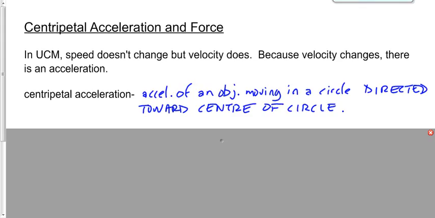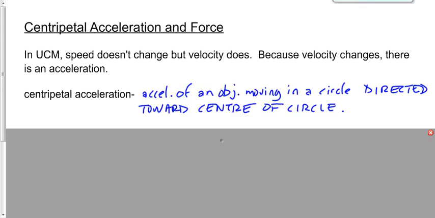The centripetal acceleration, the acceleration that an object in uniform circular motion experiences, is always directed toward the center. It's always directed toward my hand that's spinning these keys around. Or if you got a car racing around a track, it's always directed toward the center of the racetrack. Or if you got a roller coaster going around a loop, it's always directed toward the middle of that loop. Or if you've got a hard drive spinning around, it's always directed toward the middle of the hard drive.